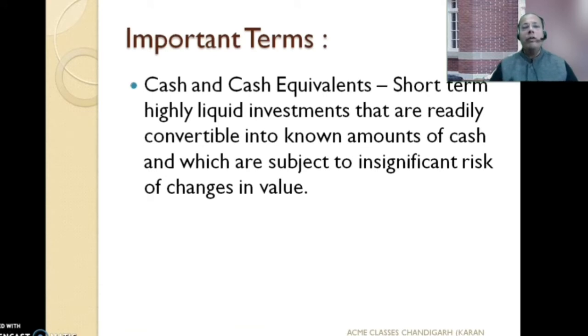Normally, children refer to cash and cash equivalents as anything which can be quickly converted into cash. Well, that is not entirely incorrect, but that is not complete. So, let us see the full complete definition. Cash and cash equivalents are short-term, highly liquid investments that are readily convertible into known amounts of cash without any significant risk in terms of loss of value.